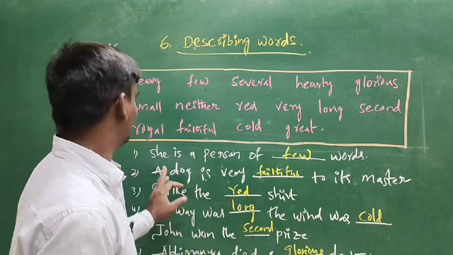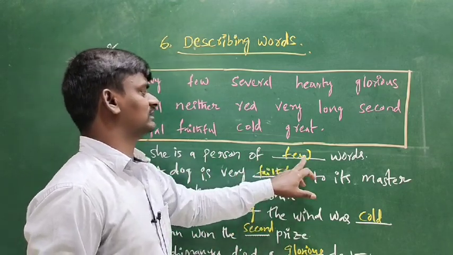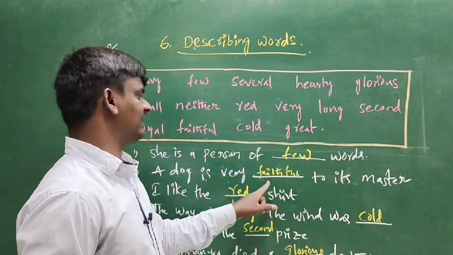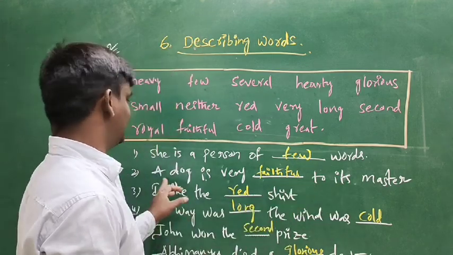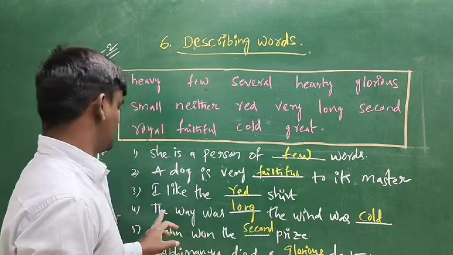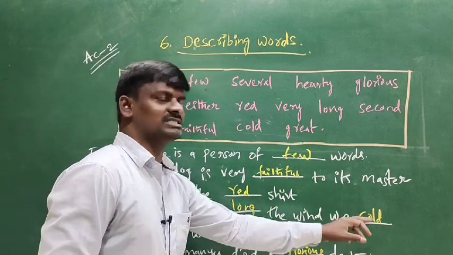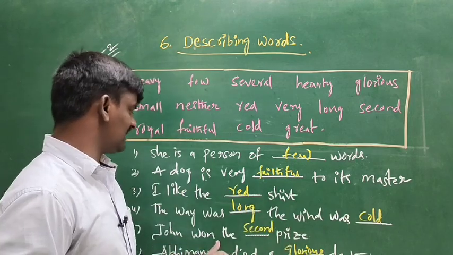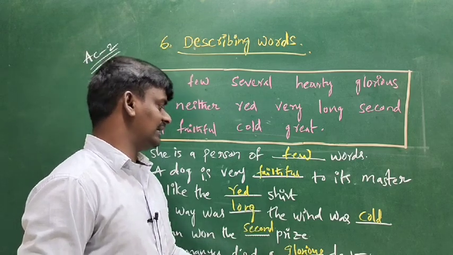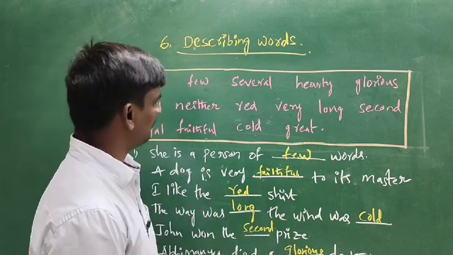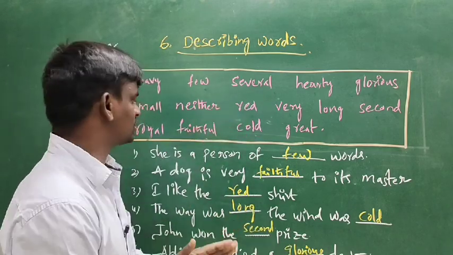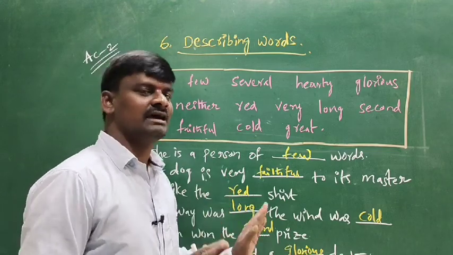She is a person of dash words. A dog is very dash to its master. I like the dash shirt. The way was dash. The wind was dash. John won the dash prize. Abhimanyu died a dash death. Here you can fit some words like heavy, few, several, according to the situation.